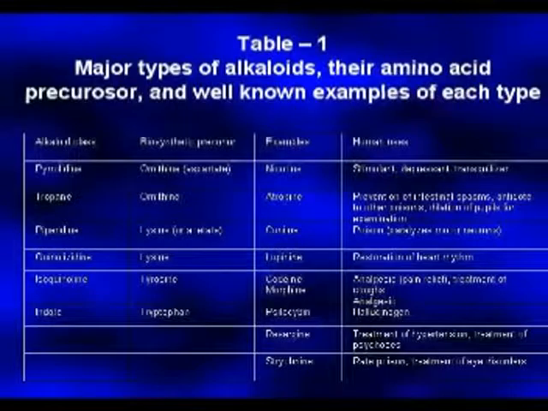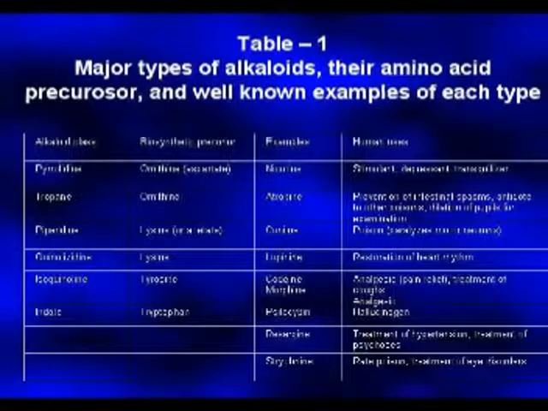Fourth case, quinolizidine. Quinolizidine, biosynthetic precursor lysine. Example, lupanine, used for restoration of heart rhythm. Isoquinoline, biosynthetic precursor tyrosine. Example, morphine, used for treatment of cough and pain relief.